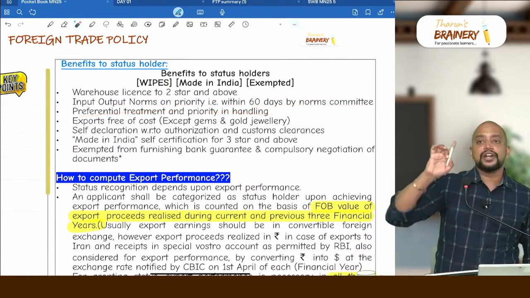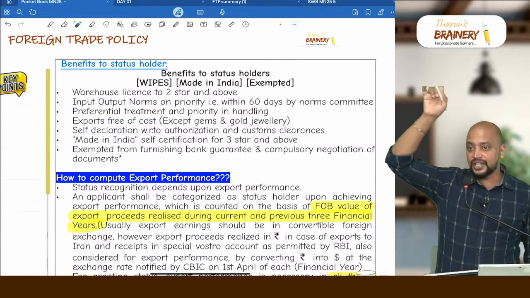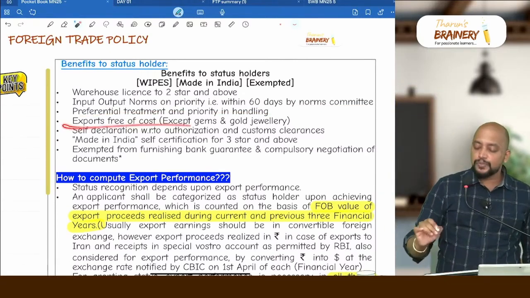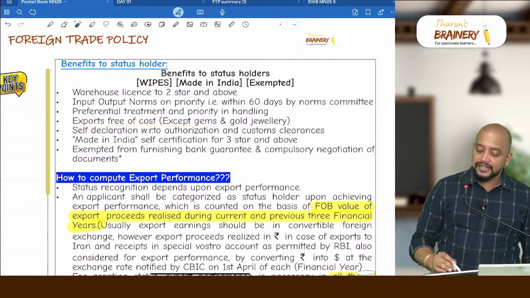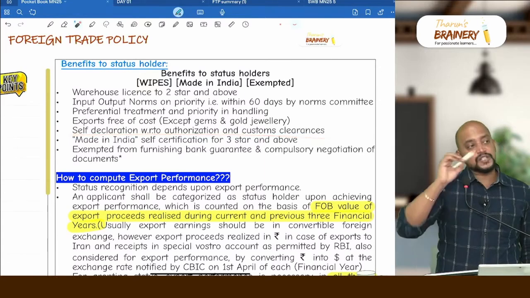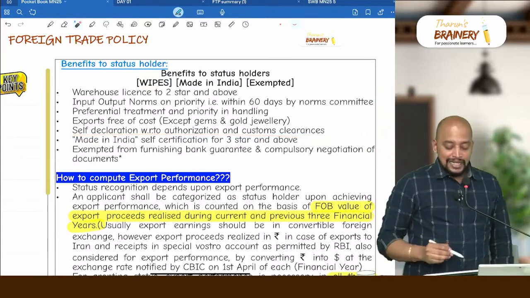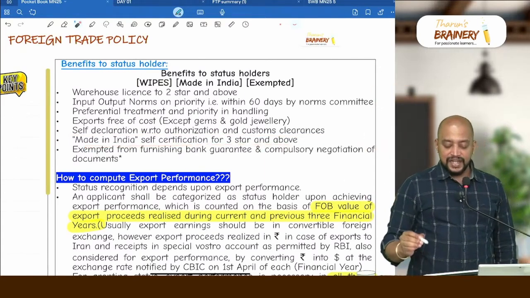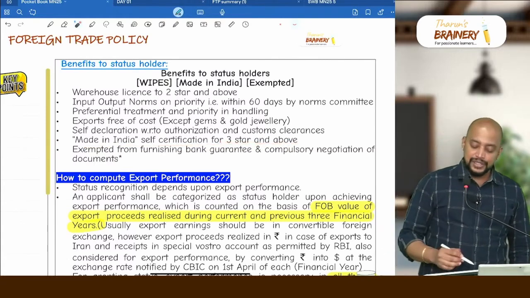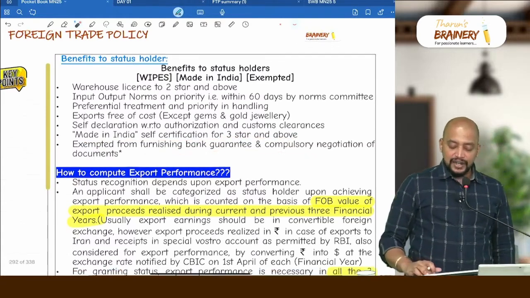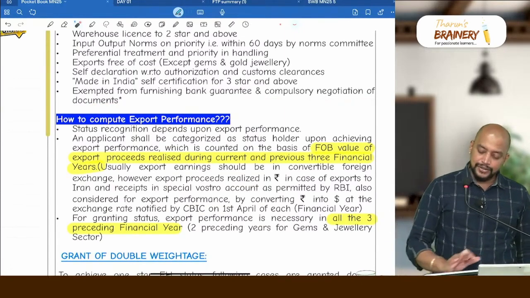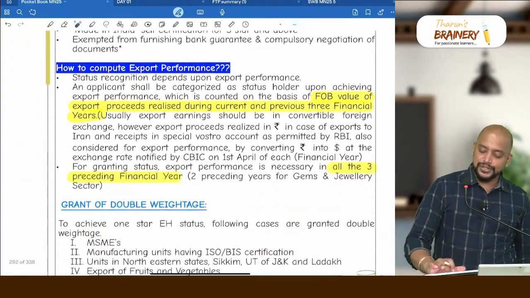Preferential treatment and priority in handling, same way. That preferential treatment, preferential bid, there we saw, the same preferential treatment. Export free of cost means no need to pay any customs duty, except for the gems and jewelry sector. Self declaration, this point is also there for AEO. Then Made in India self certification for 3-star and above, not for 1-star and 2-star. Exempted from furnishing bank guarantee and compulsory negotiation of documents. So these are the benefits that are applicable to status holders.